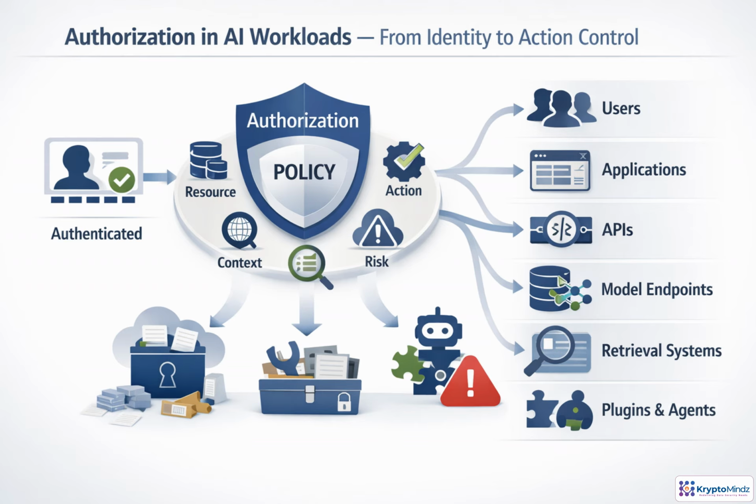Once identity is known, authorization decides what that identity is allowed to do, right now, against a specific resource. In AI workloads, that decision has to follow every path: users, apps, API clients, model endpoints, retrieval systems, tools, and agents. Strong policies consider identity, action, context, and risk. Least privilege matters because one over-permissioned token or agent can expose documents, prompts, tool access, or generated outputs.